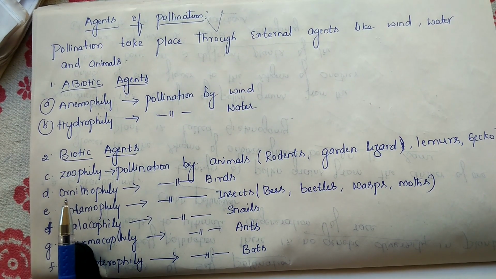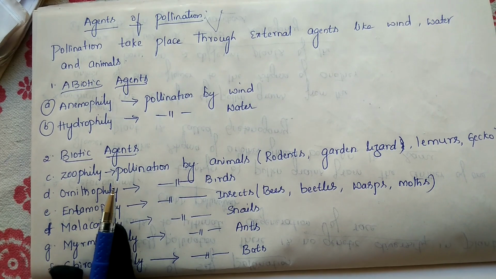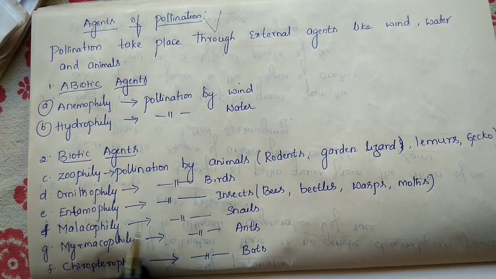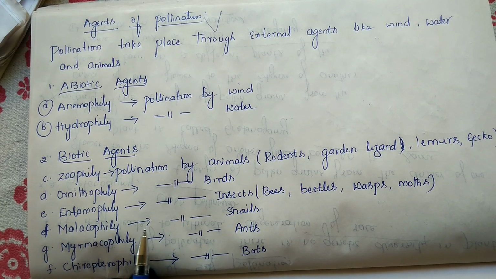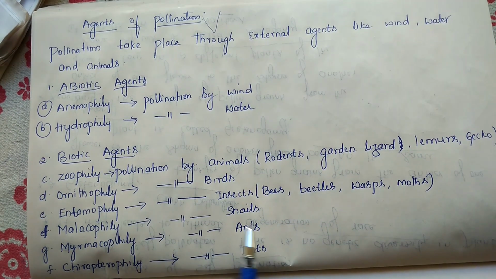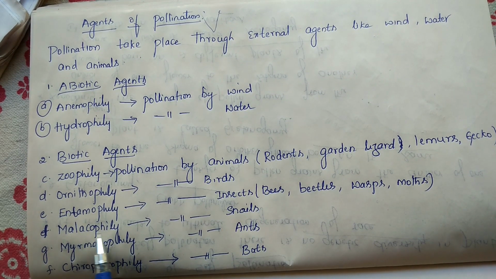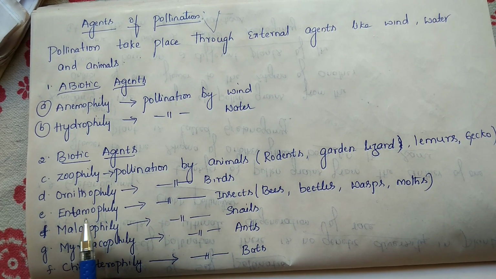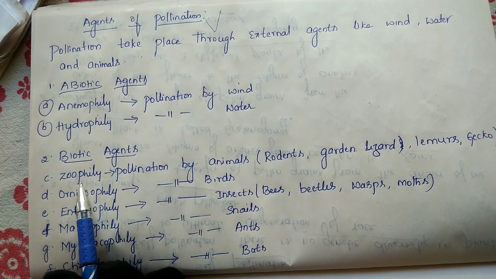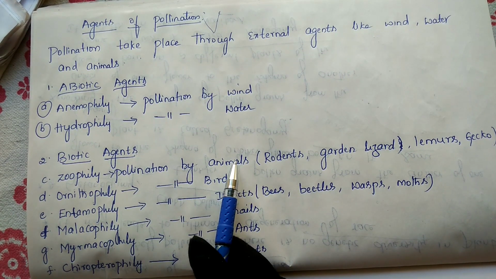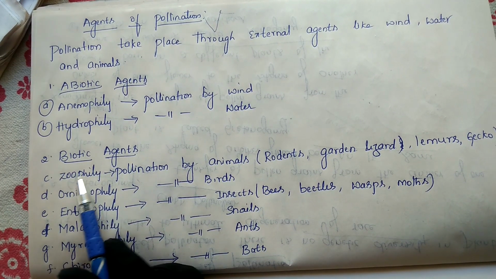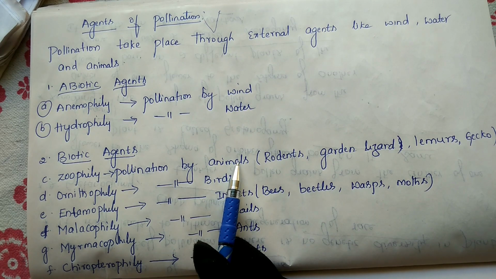It is important for your board exam and especially important for your NEET. Pollination held by bats means chiropterophily. Pollination held by ants means myrmecophily. Snails means malacophily. Insects means entomophily. Birds means ornithophily. Animals means zoophily. You can remember this one: where do we find animals? In the zoo. That's why zoo comes from animal.